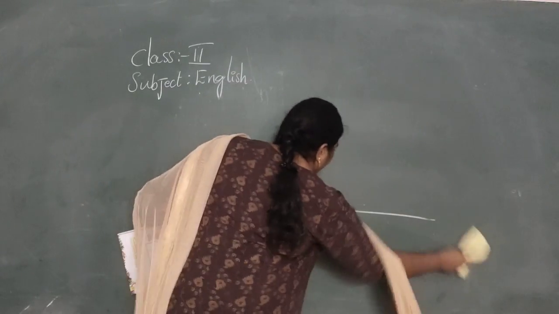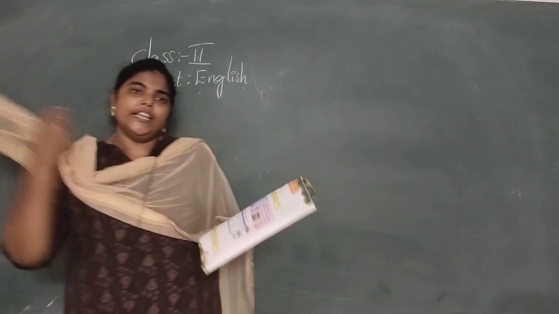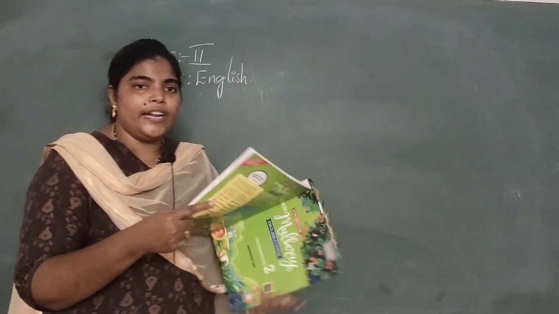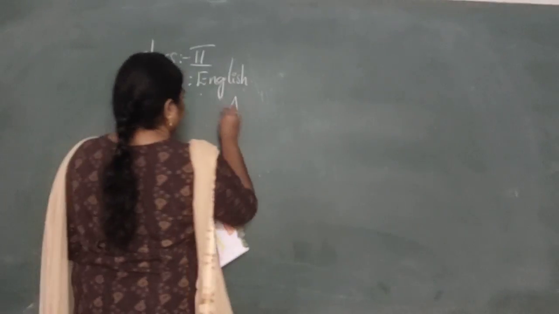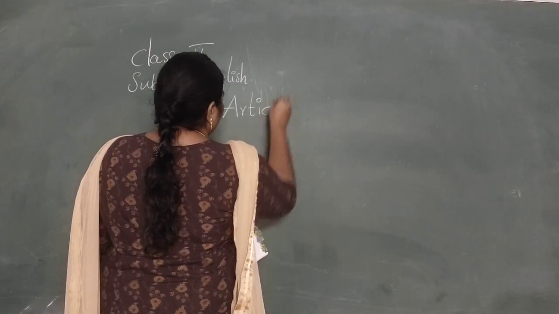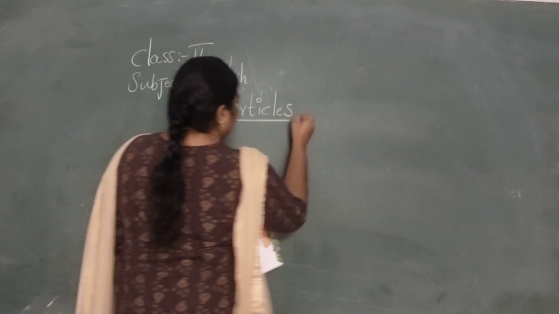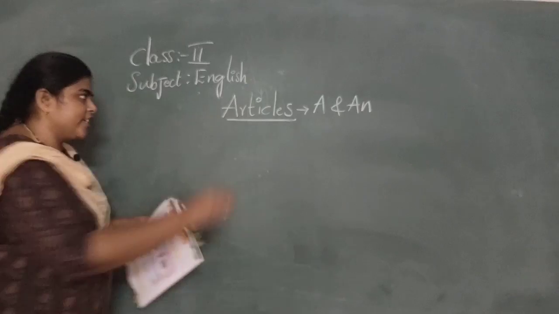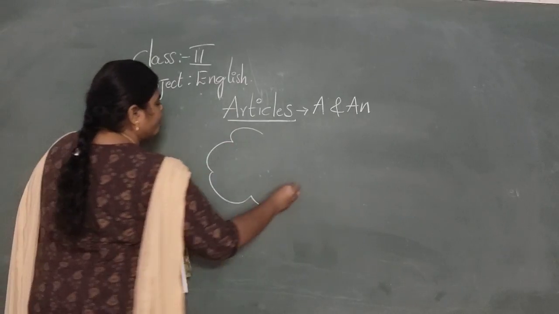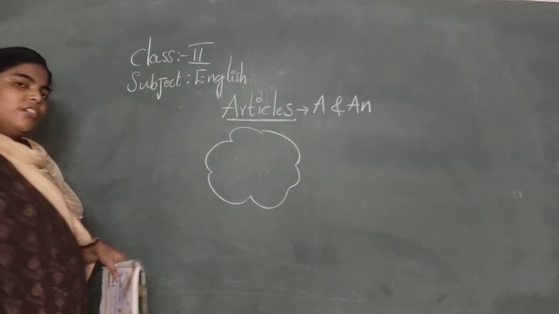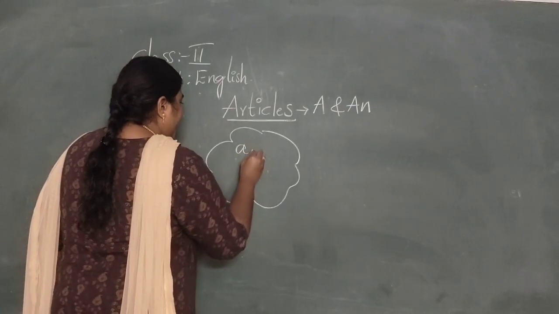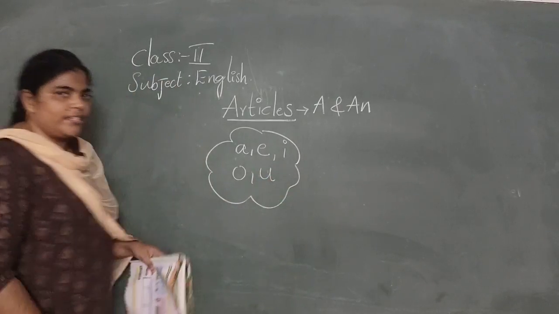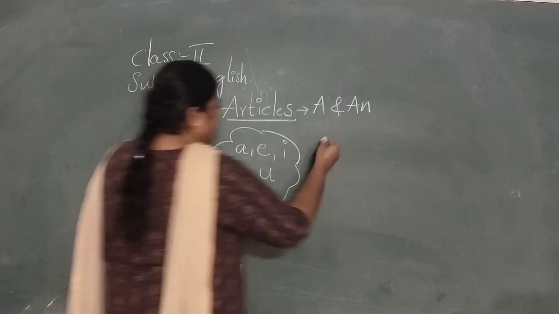Now, let's move into another concept, that is articles a and an. A and an. You know vowels and consonants, children? Vowels and consonants. See, we have 26 letters, right? From the 26 letters, A, E, I, O, U are the vowels. And the remaining,